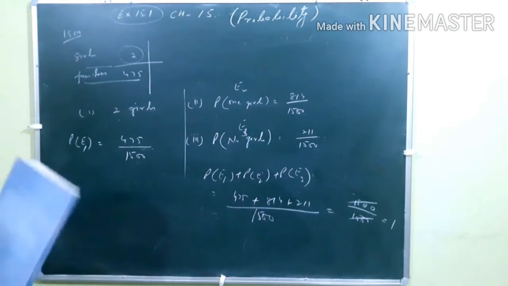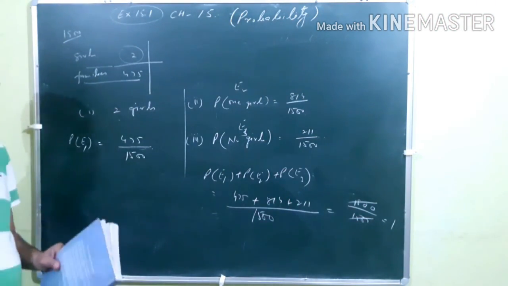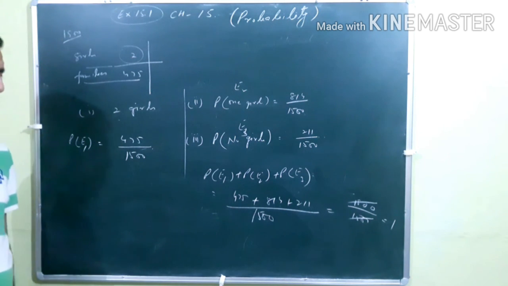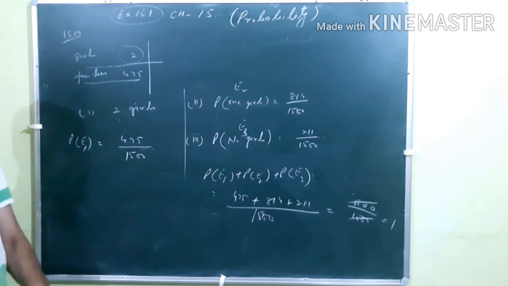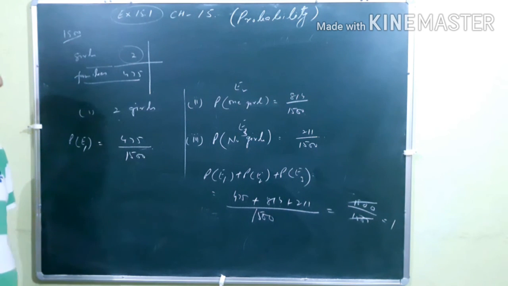So the sum of all the event probabilities is equal to 1. Probabilities are never greater than 1. A probability always lies between 0 and 1. That's all.